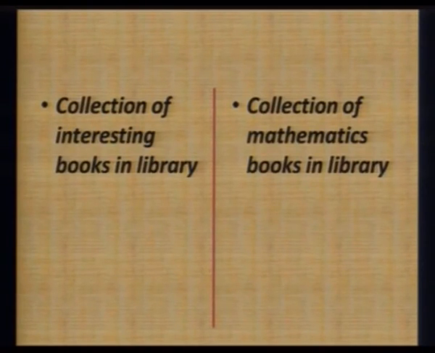So it is quite difficult, or say controversial, to find a collection of interesting books for which everybody will agree. In the second one, it is very clear that a book which belongs to the subject mathematics will be included, so it is clear what book will and will not be included in that collection.